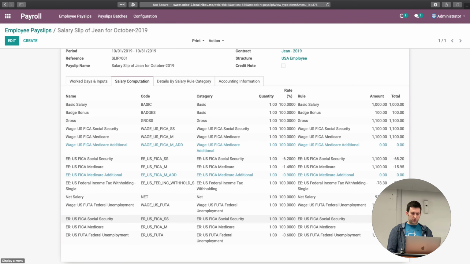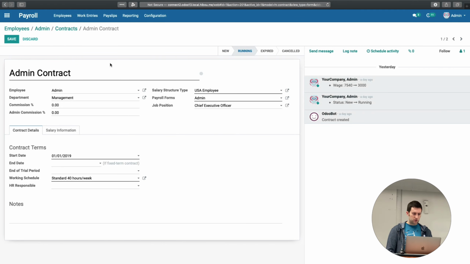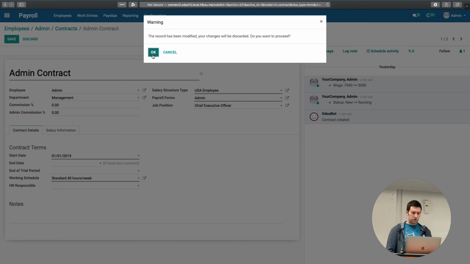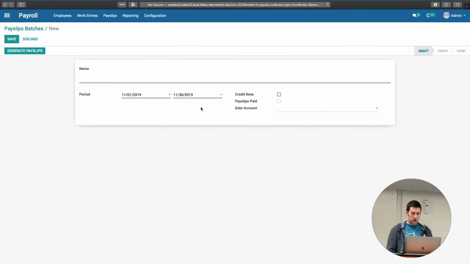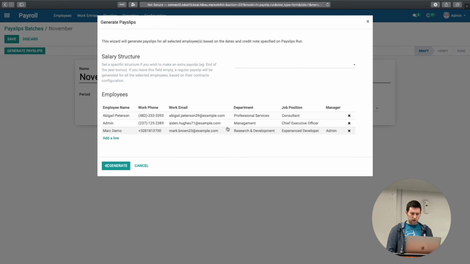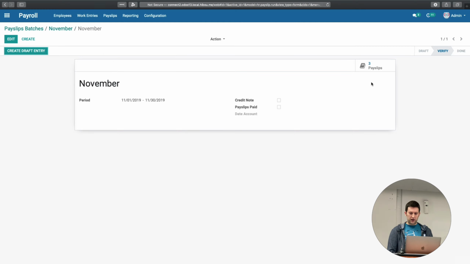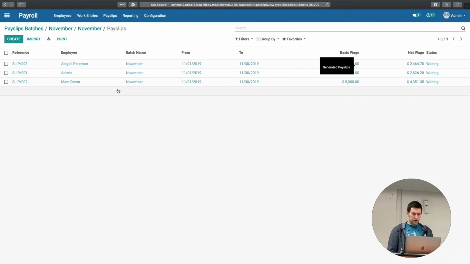So if we come over into Odoo 13, we will need to run a payroll batch, which should be fine. We'll name this November. Note that we've got some features here that are not in stock payroll, and we'll get to those in a little bit too. We can fill in a structure, but they all have default structures, so we can just hit generate. And we'll get a batch of payslips. Let's go take a look at that.